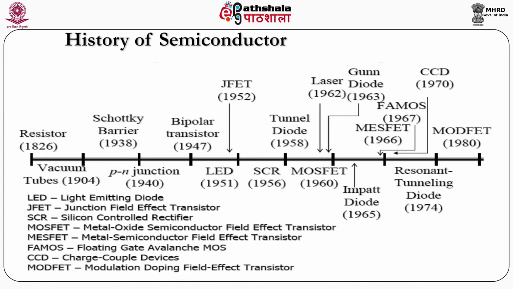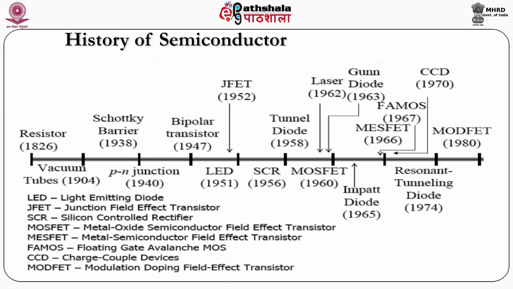If you look into the 19th century, around 1826, we first discussed what a resistor is. I hope you understand what a resistor is. A resistor is a simple material which obstructs the flow of current. So these were discussed earlier, in 1826.